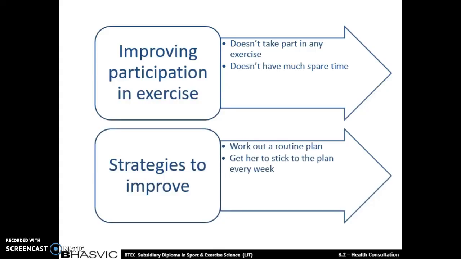The first weakness that we are looking to improve is the amount of exercise that she participates in. She doesn't take part in any exercise and she also doesn't have much spare time. Strategies to improve this will be: we will have to get her a routine plan for every week that she will stick to. The routine plan will have to go around her work in her free time, and we just need to make sure that she'll stick to it and that she's doing enough exercise in this plan and doing various different things to improve various different parts of her.